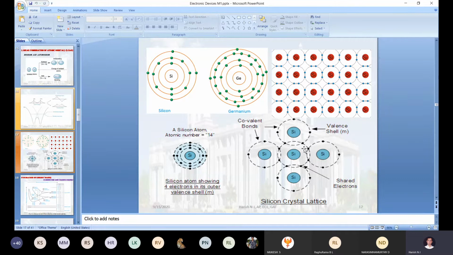If you change the temperature from 0 degree Kelvin to 300 degree Kelvin, what will happen? Obviously, a few of the valence electrons will get additional energy. Those electrons no longer do the valency work. Once an electron gets the additional energy, it automatically comes out of that orbit. An electron that comes out of its orbit is called a free electron. Due to these free electrons, current is generated in the semiconducting material. You got my point?